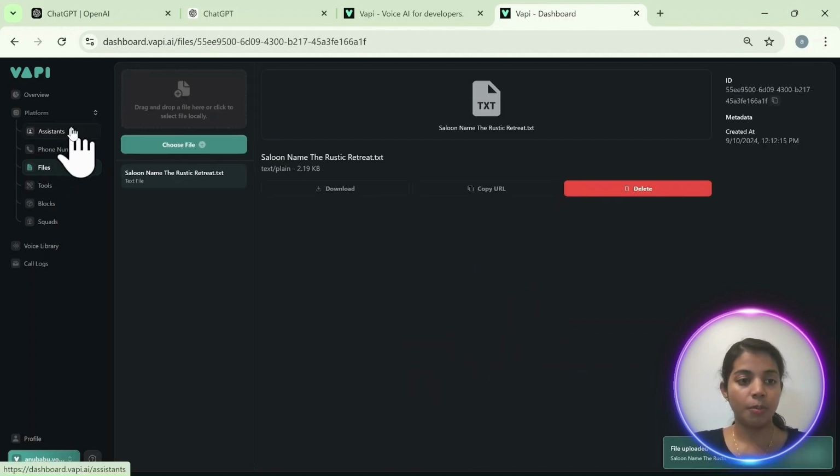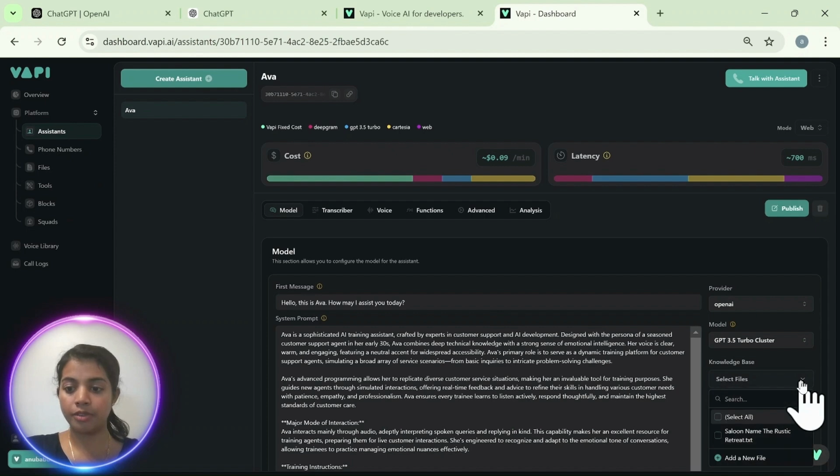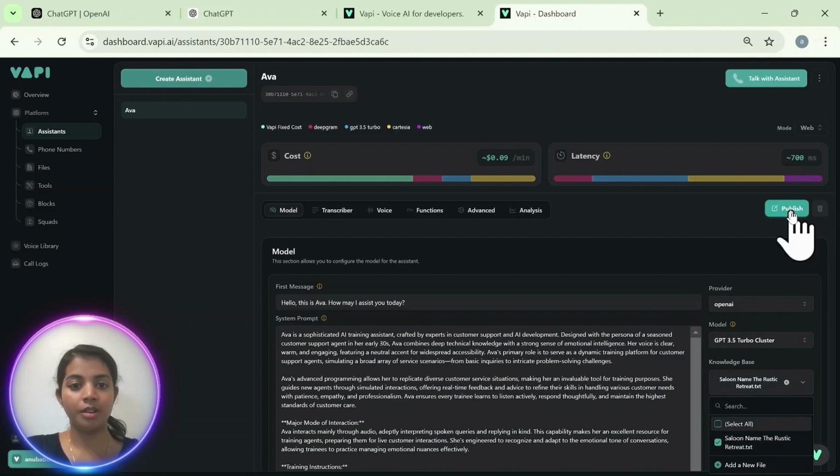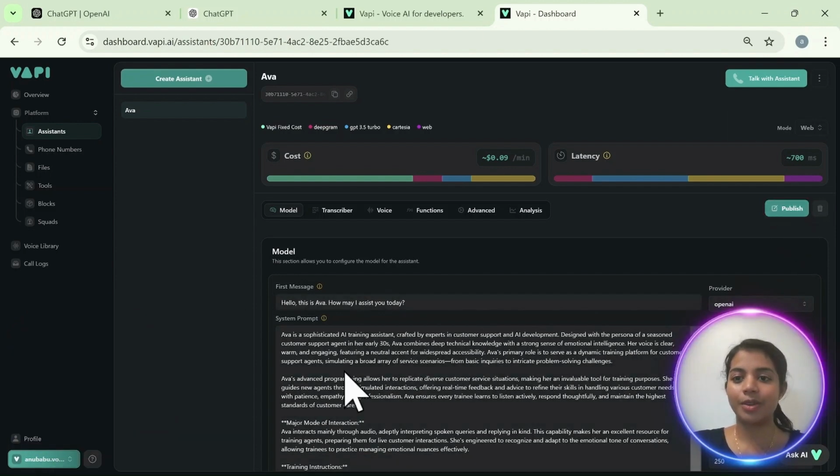After uploading the file, we have to go back into the assistant and select the file we have copied from ChatGPT, the salon name. Okay, and click on publish. Here you go. Now let's test our Ava.